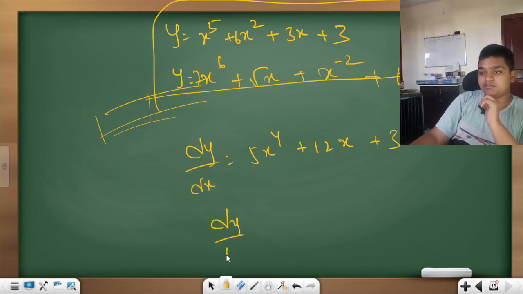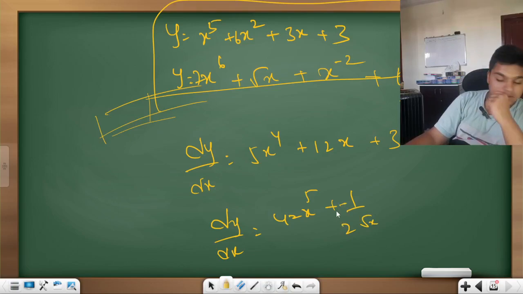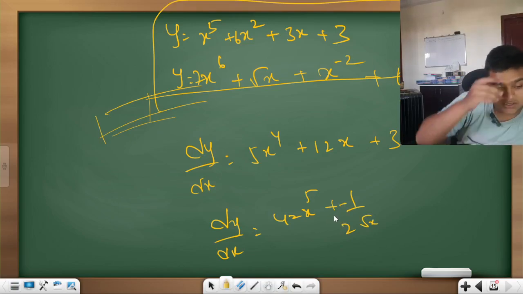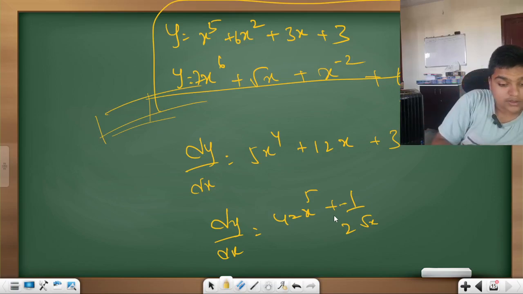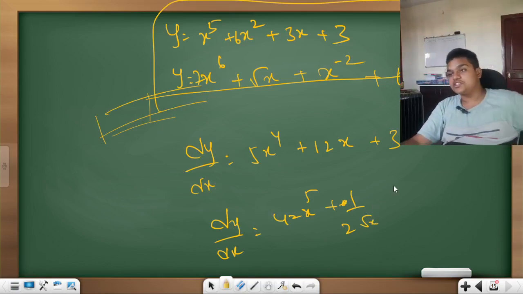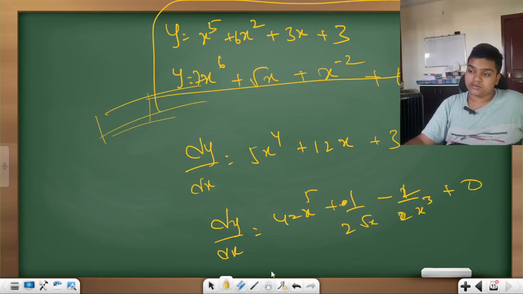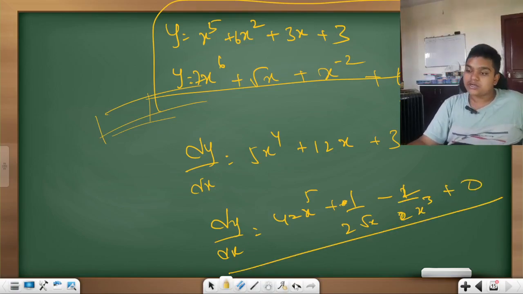The second equation: dy by dx becomes 42x to the power 5 plus this one. Wait a minute, guys. It is plus only. Sorry, I just got a little confusion. Now here minus comes: minus 2 by x to the power 3 plus 0. Finished.